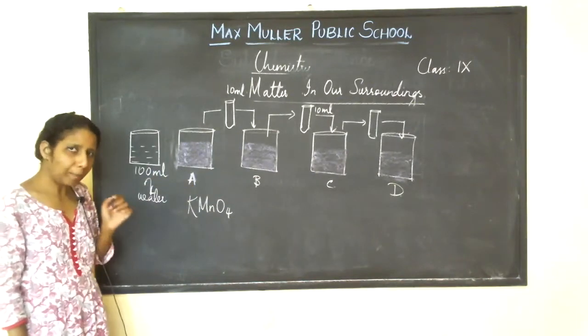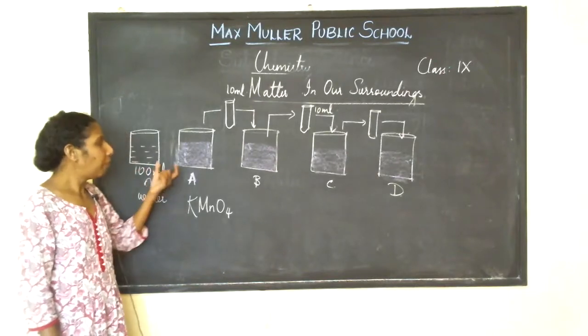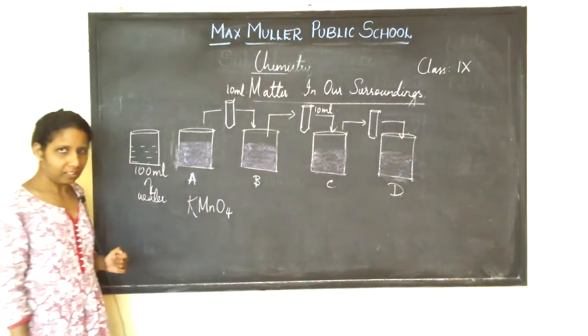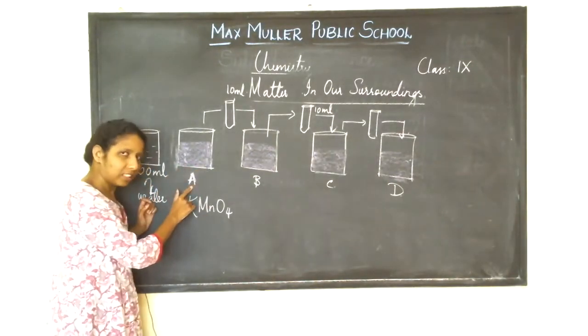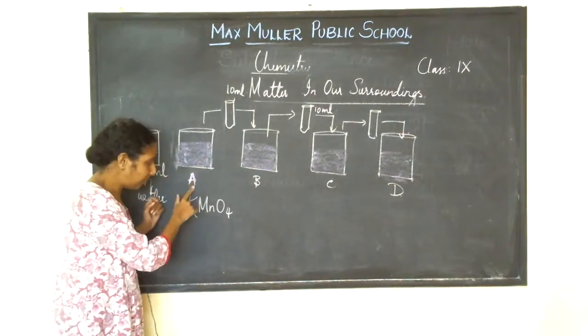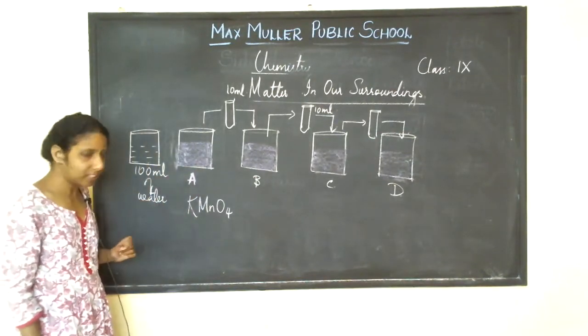So this potassium permanganate will now dissolve in water to give a pink colored solution. This beaker which contains potassium permanganate solution, we call beaker A. Do people understand?